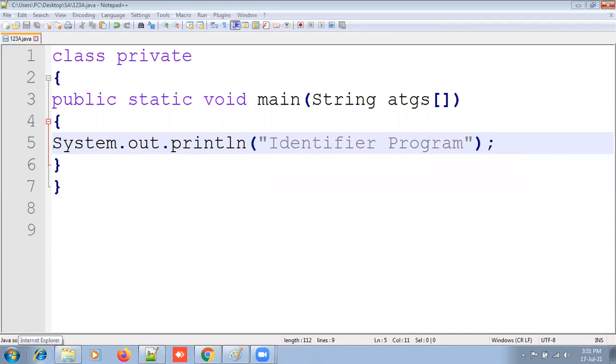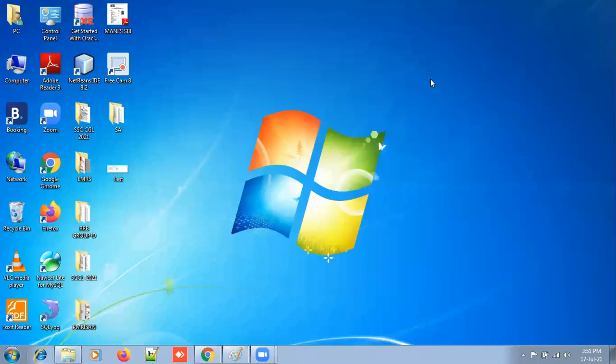These are the different rules of identifiers whenever we declare a class name. We must and should follow the identifier rules. With the help of these identifier rules only, we can declare a class. That's why I gave these identifier rules. This is the first Java program.